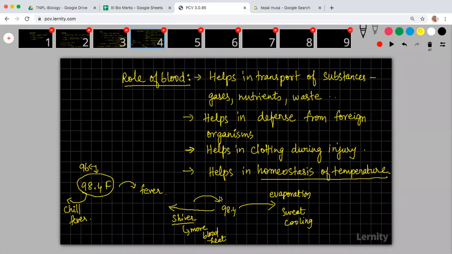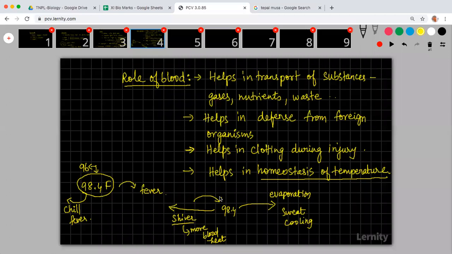Shiver means nadungaradhu. குளிர் ஜரத்துல நடுங்குவீங்களா அதுதான் shiver. When you're having a colder condition, you will start to shiver. When you are at a higher temperature, you will start to sweat.